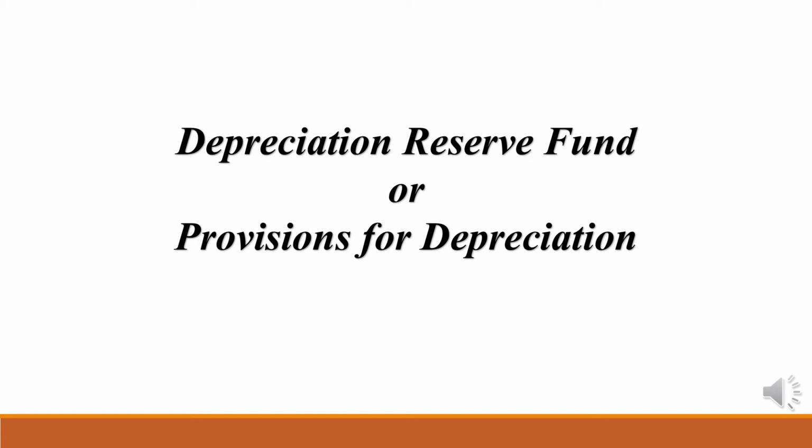For example, if a machine is purchased for rupees 1 lakh and the expected life of the machine is 5 years, then the depreciation reserve fund can be calculated by dividing the cost of the machine by its expected life. So by dividing 1 lakh by 5, you have 20,000 rupees, and these 20,000 rupees are the depreciation reserve fund.